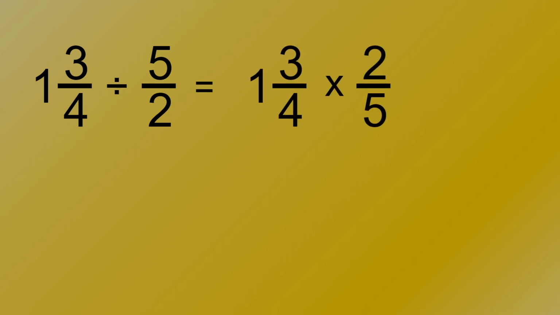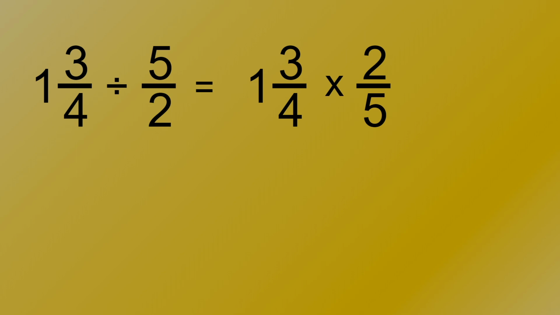This will be our last example of the day before I go into a summary slide. Here I can see we are trying to find 1 and 3 over 4 divided by 5 over 2. Well, using the method we have from before, I can say that 1 and 3 over 4 divided by 5 over 2 is the same as multiplying by 2 over 5.